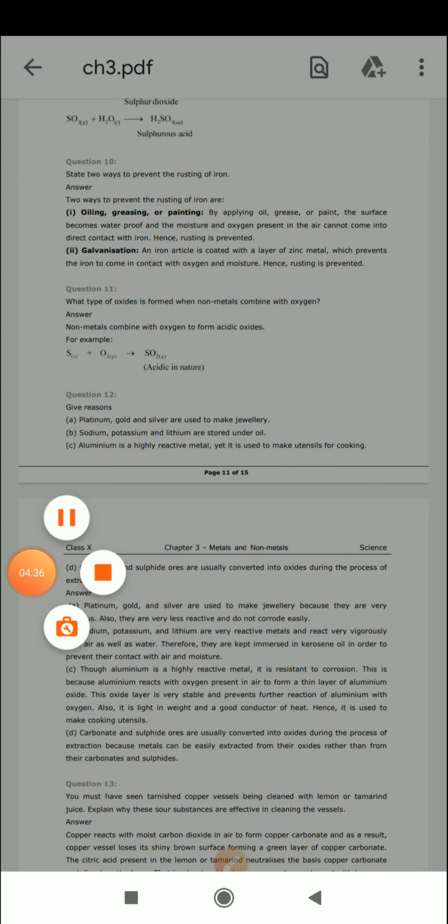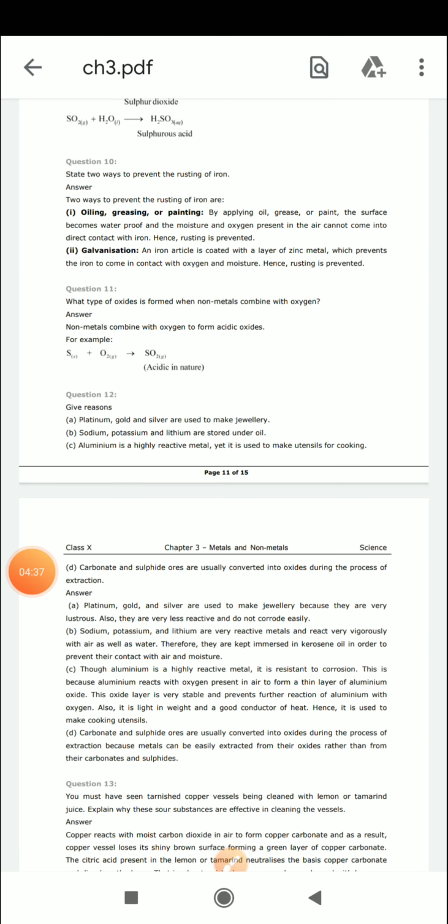Two reasons are there. First, aluminium is a good conductor of heat. The second thing is that it reacts with the oxygen and forms a layer of aluminium oxide, and this aluminium oxide layer prevents the aluminium from further reactions. So that's why we are using aluminium utensils.